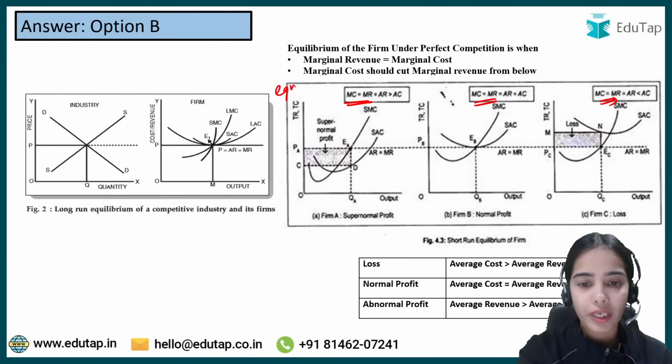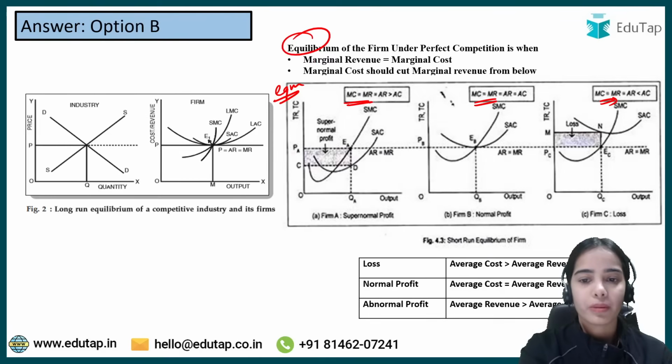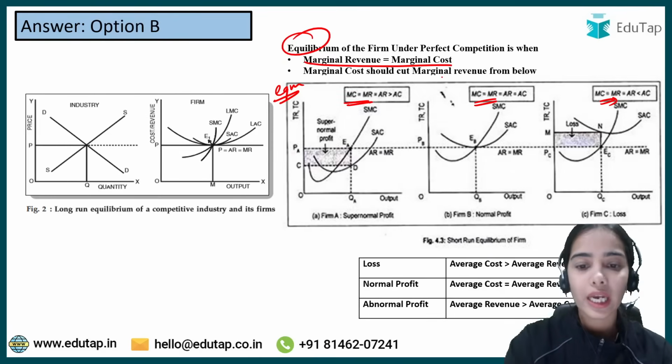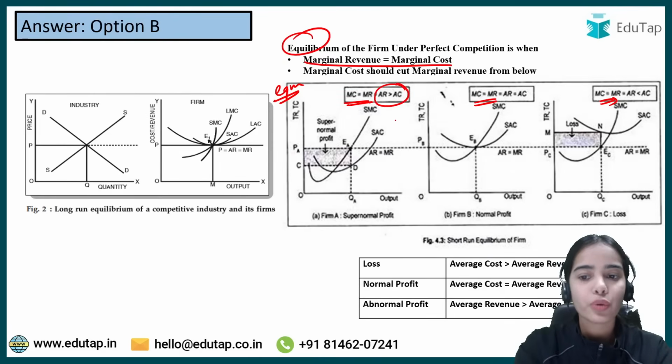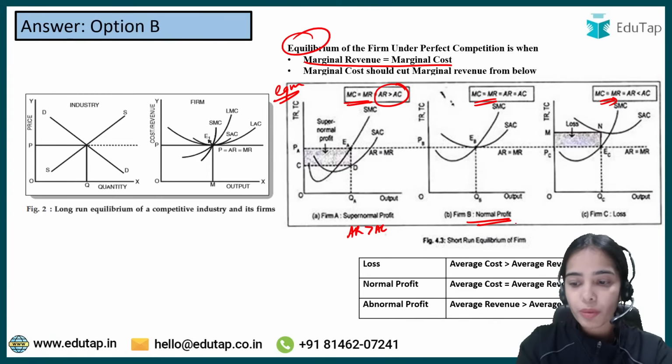At the equilibrium point, the marginal cost should be equal to MR. When there are supernormal profits, average revenue is greater than average cost. When there is normal profit, average revenue is equal to average cost. At the loss point, average revenue is less than average cost.